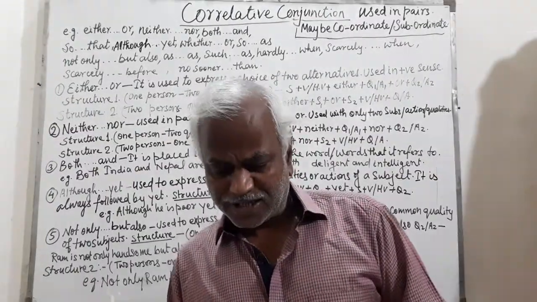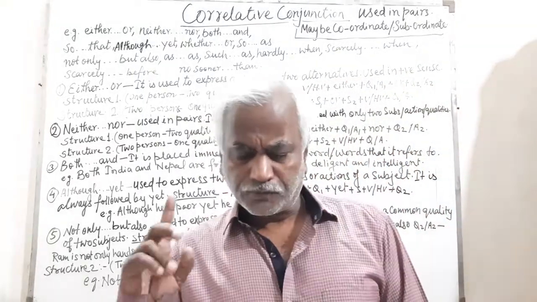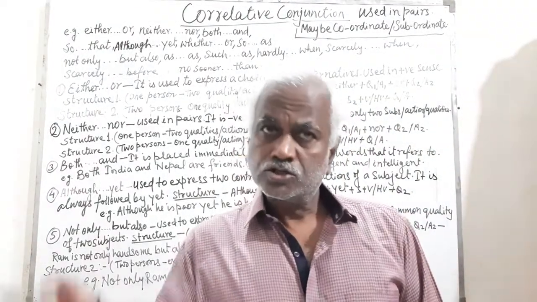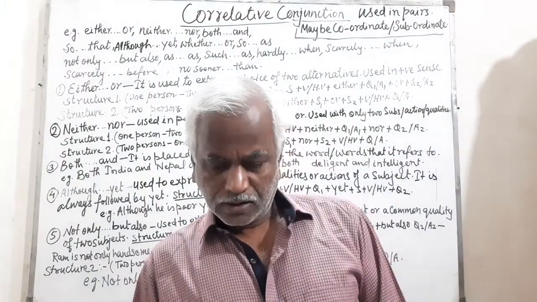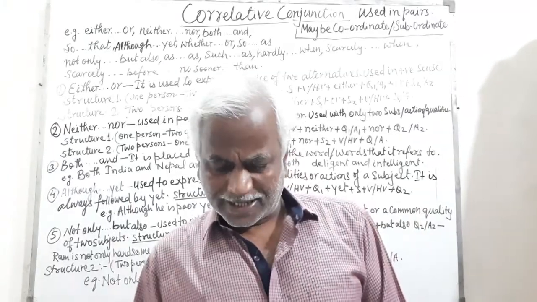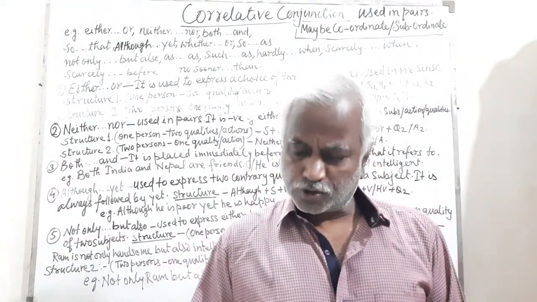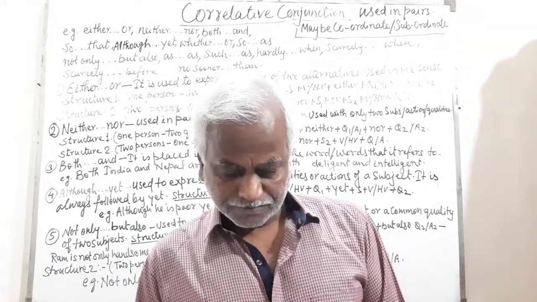This type of conjunction can be used to show the involvement of one man in two actions, or two men in one action, or one quality of which only one can be attributed to him, or two persons involved in one action or one quality.